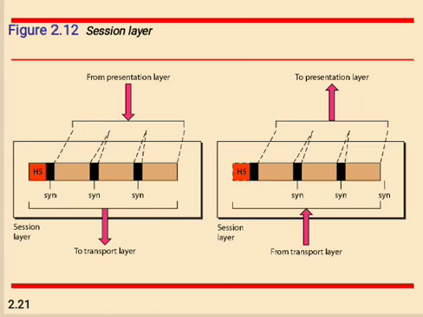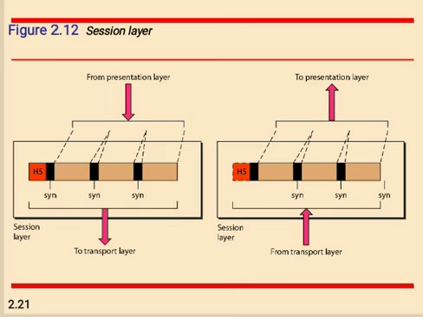This layer allows a process to add checkpoints, which are considered synchronization points, into the data. These synchronization points help to identify errors so that the data is resynchronized properly, and ends of the message are not cut prematurely, so data loss is avoided.